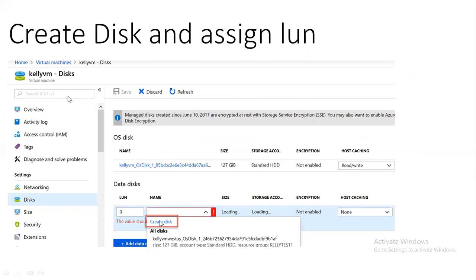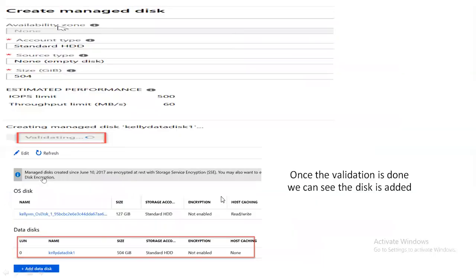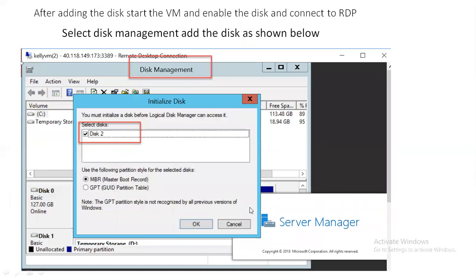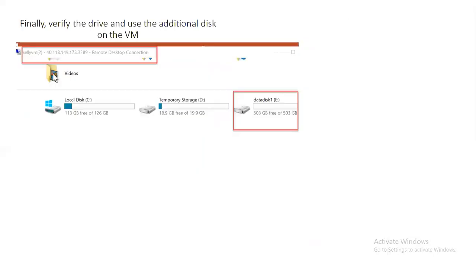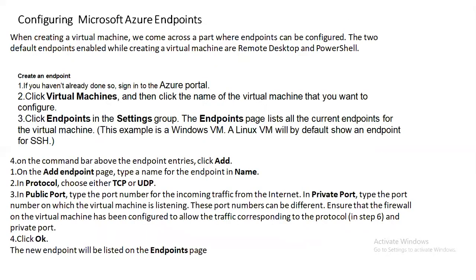Like let's say you have a D drive or E drive or F drive, so you can add an extra disk to the VM. That is called a managed disk, and this is how you do it.